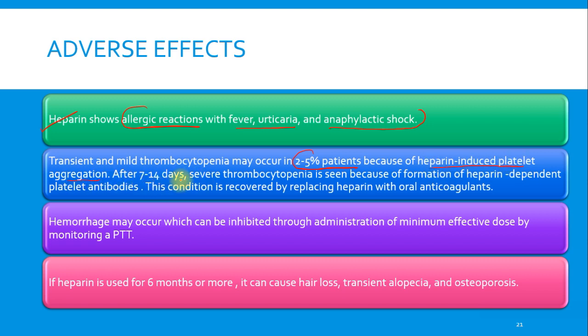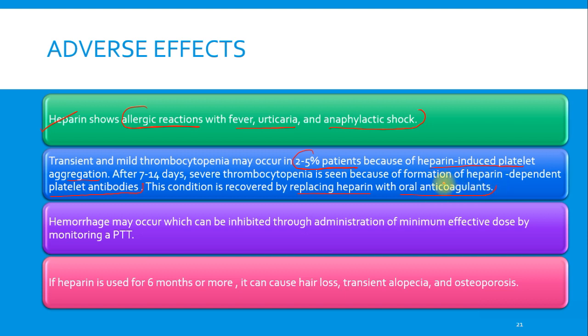So after 7 to 14 days, severe thrombocytopenia is seen because of formation of heparin dependent platelet antibodies. What is thrombocytopenia? It is decreased levels of thrombocytes, that is platelets, in the blood. This condition is recovered by replacing heparin with the oral anticoagulants.